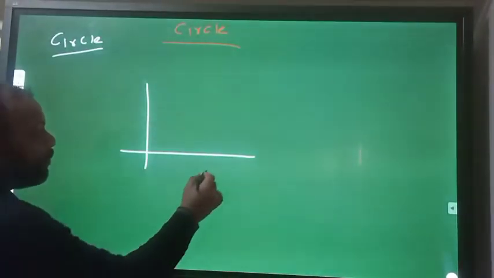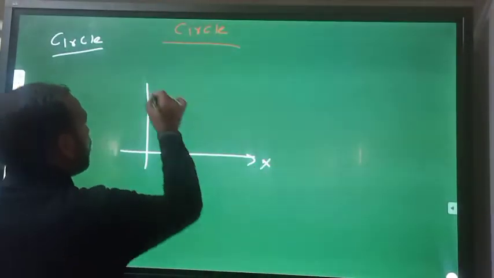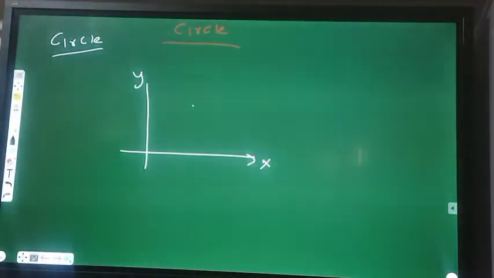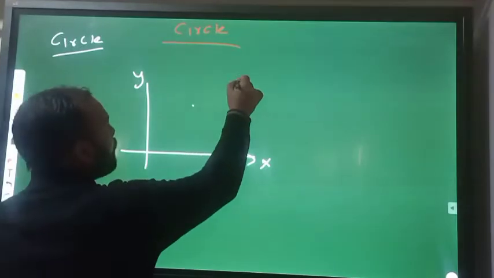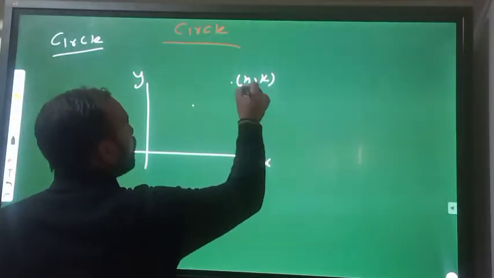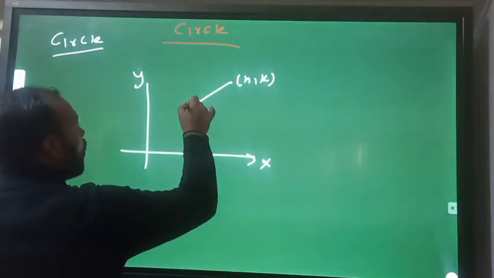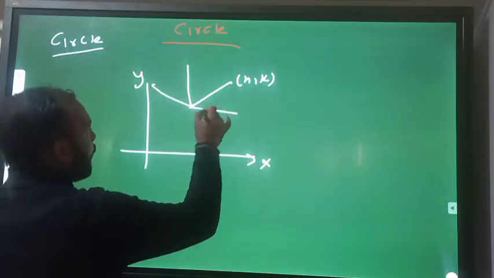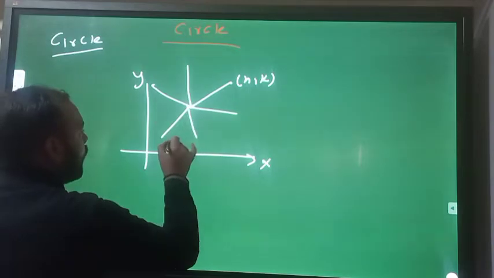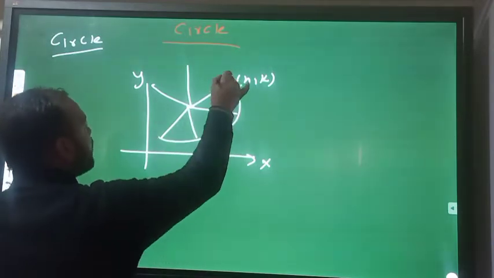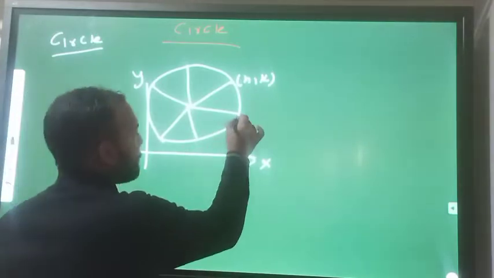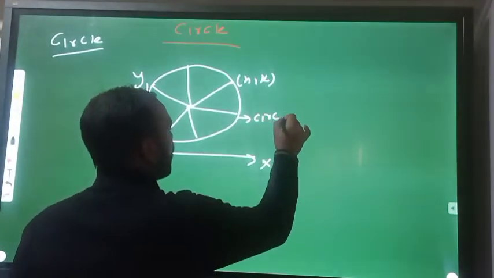The locus of the moving point in a two-dimensional plane such that the distance from the arbitrary point HK to the fixed point is always constant. Suppose this is the fixed point and this is the arbitrary point HK, this is the constant distance, and this diagram gives the circle. This is the circle.